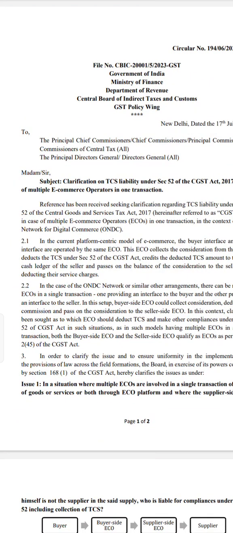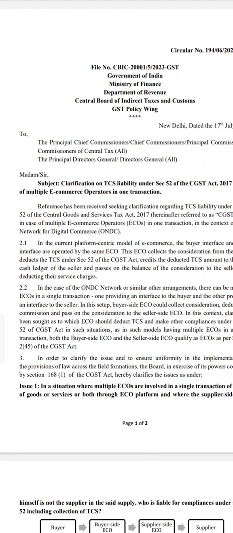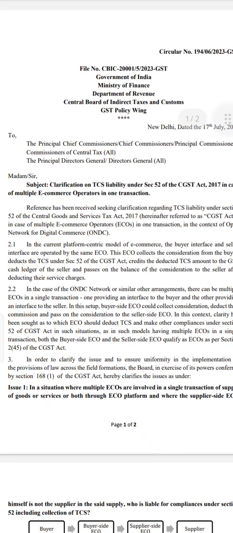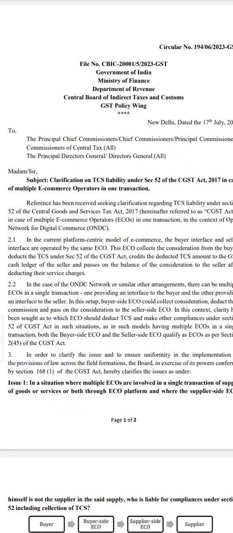Before discussing this subject, we will quickly discuss the TCS applicability, or the TCS liability. What section 52 of the CGST Act is telling, we will try to discuss in a very brief manner. Let us take an example that I want to purchase a mobile phone. Nowadays everything we purchase through an e-commerce operator only. So I will open Amazon, search for a mobile, select the mobile which suits my need, and purchase that mobile phone.